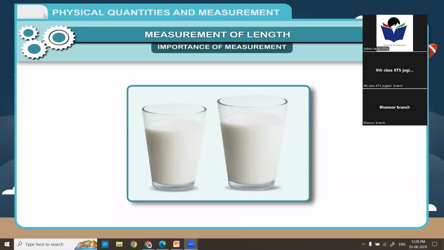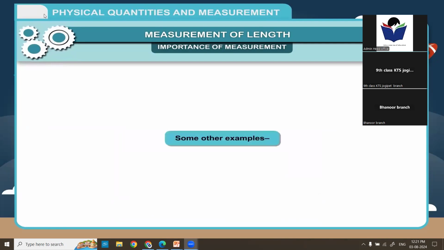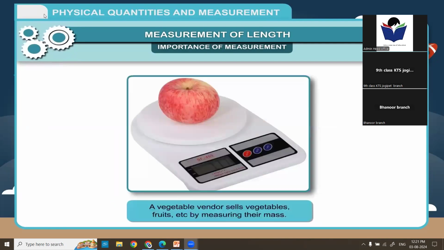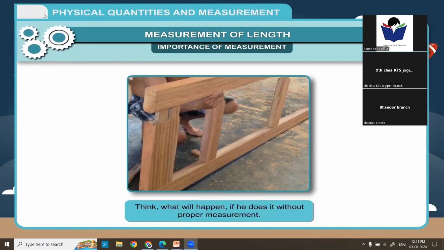Example 2. Two glasses containing milk are given below. In the above figure, two glasses contain milk. It is difficult to guess which glass contains more milk. We can only tell it with the help of measurement. Some other examples. 1. A vegetable vendor sells vegetables, fruits, etc. by measuring their mass. 2. A carpenter measures the length and breadth of the wood before giving it the shape of a door. Think, what will happen if he does it without proper measurement?